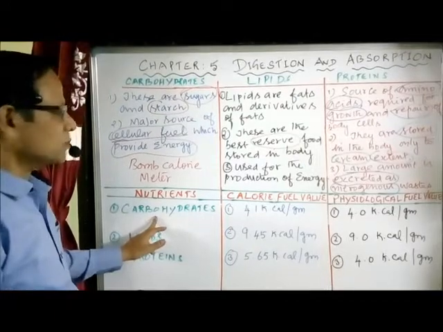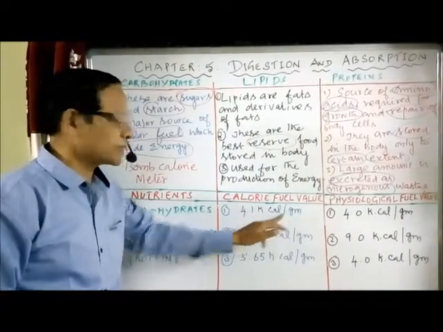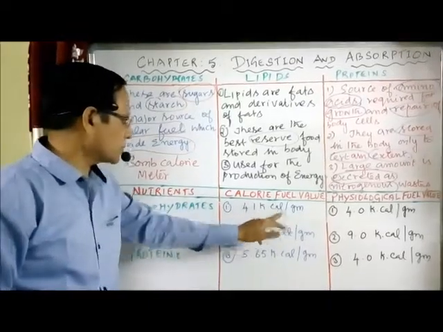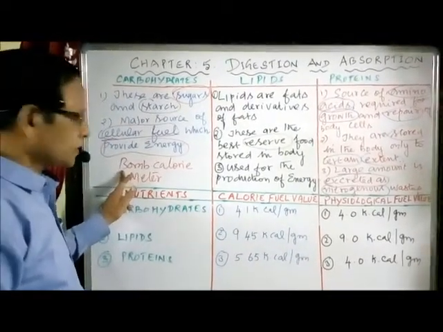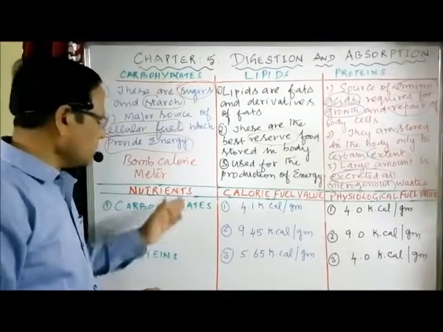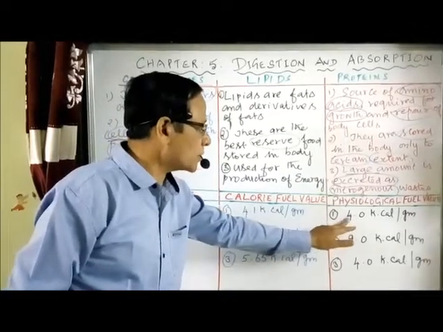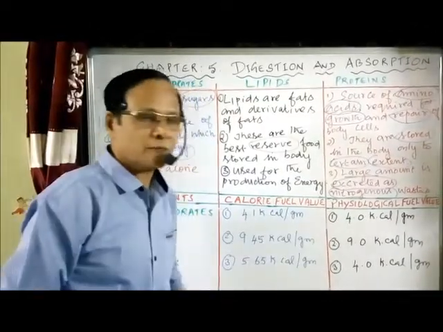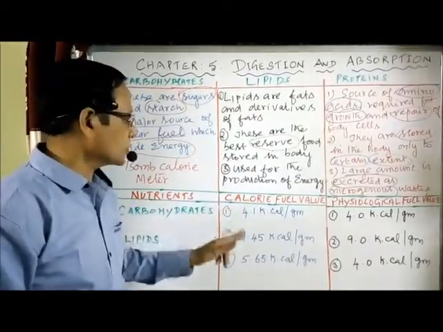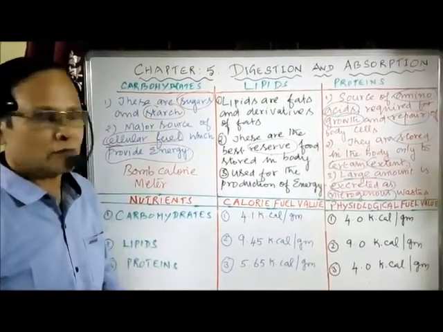Now we are taking the carbohydrates. The calorie fuel value is about 4.1 kilocalories per gram. When 1 gram of carbohydrate is placed in a bomb calorimeter, it releases 4.1 kilocalories. When the same carbohydrate is in a living cell, it produces only 4 kilocalories per gram, not 4.1. So the calorie value is always higher than the physiological fuel value.